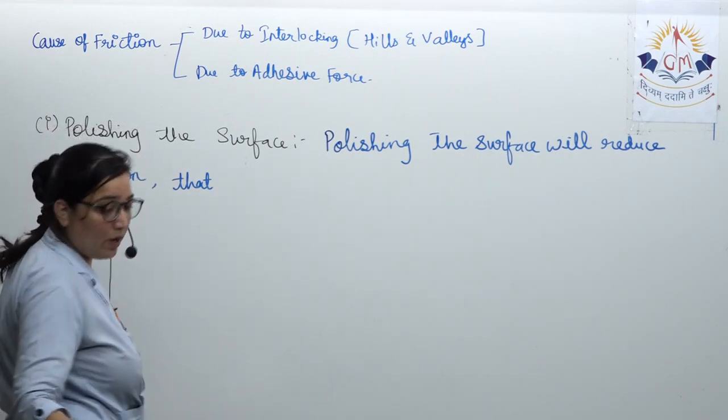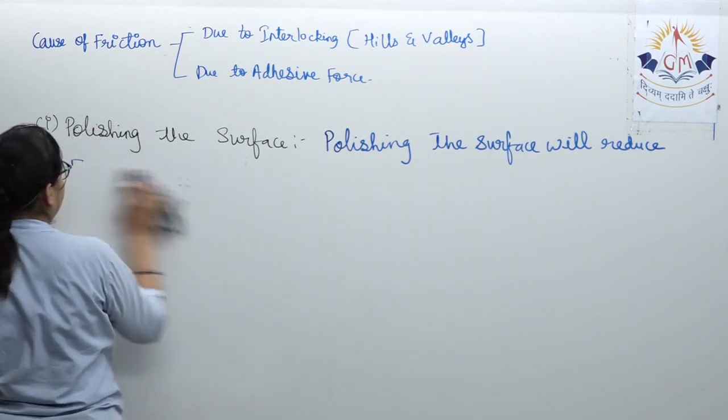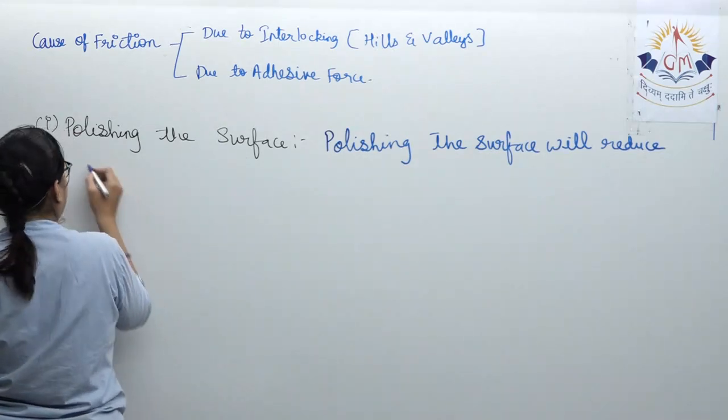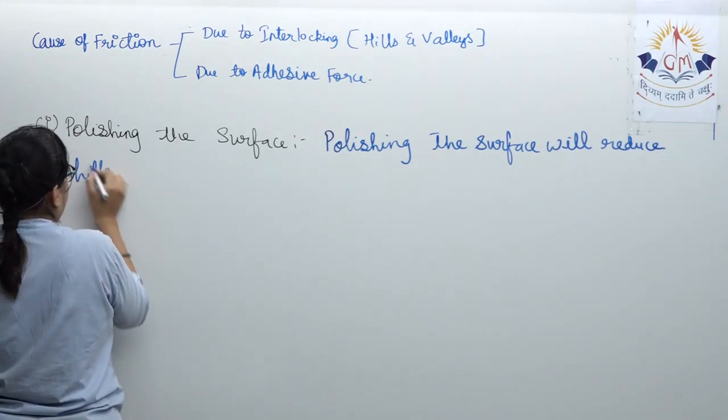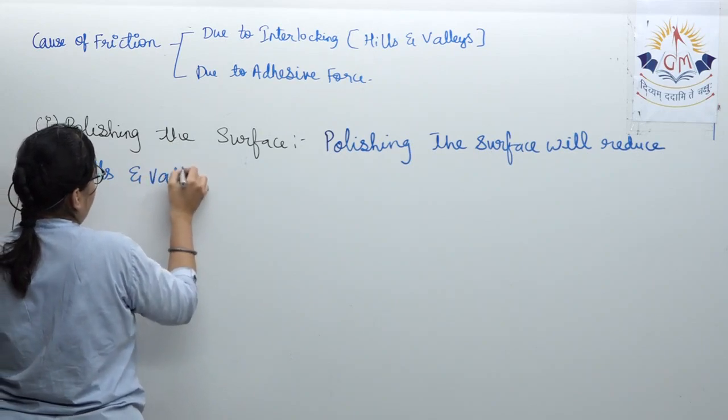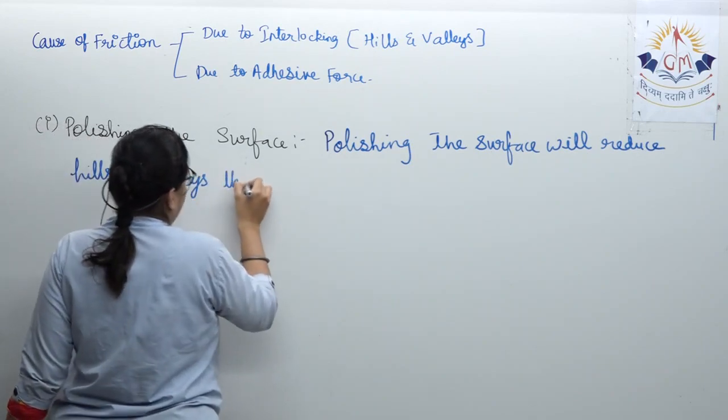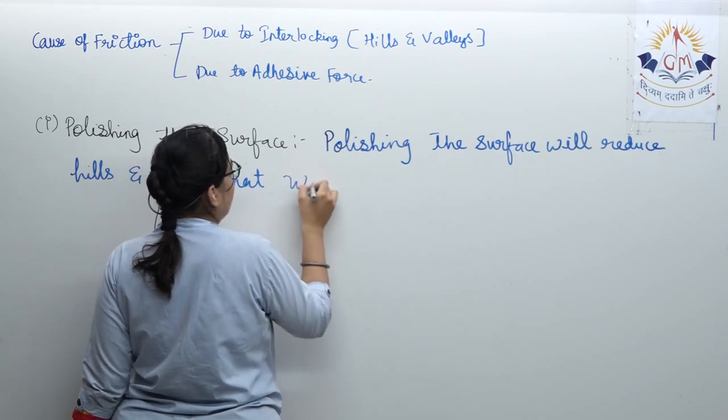Polishing the surface will reduce the hills and valleys, and that will ultimately reduce friction.